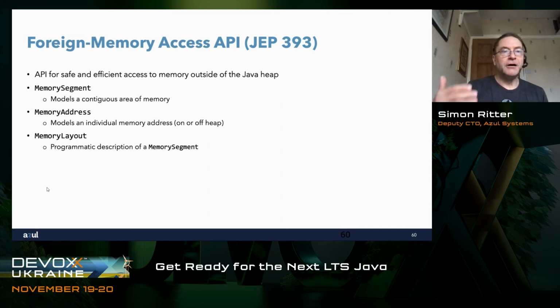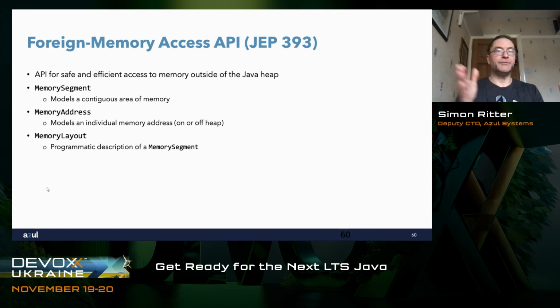What we've got are a number of classes that you can use to do this. For example, we have a memory segment. Memory segment models a contiguous area of memory. So you point to an area of memory and then you can use that in whatever way you want to. You then have an abstraction which is a memory address. So you've got your memory segment.